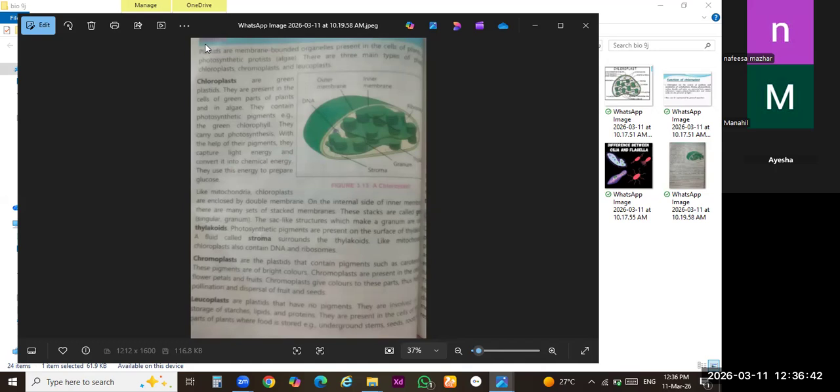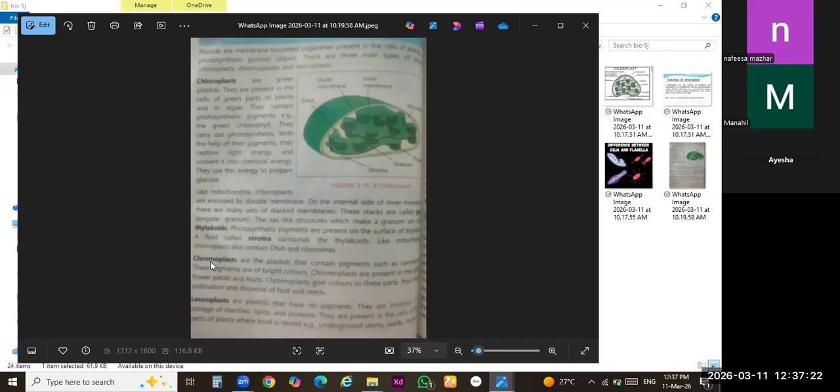Plastids: first of all, you have to write down the basic introduction of plastids. Then you can write the heading of types of plastids. Number 1 type is chloroplast, number 2 type is chromoplast, number 3 type is leucoplast. Clear? The first paragraph is related to the structure of chloroplast. I repeat it again: the first paragraph is related to the structure of chloroplast. The second paragraph is related to the thylakoid, stroma and the basic function of these compartments.